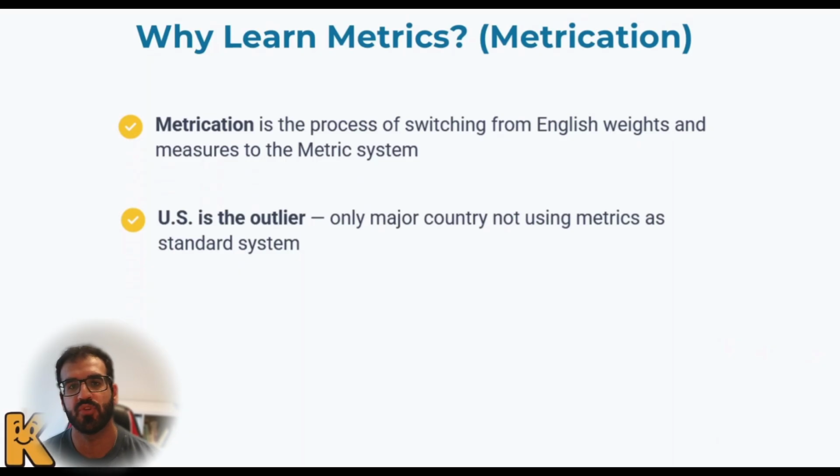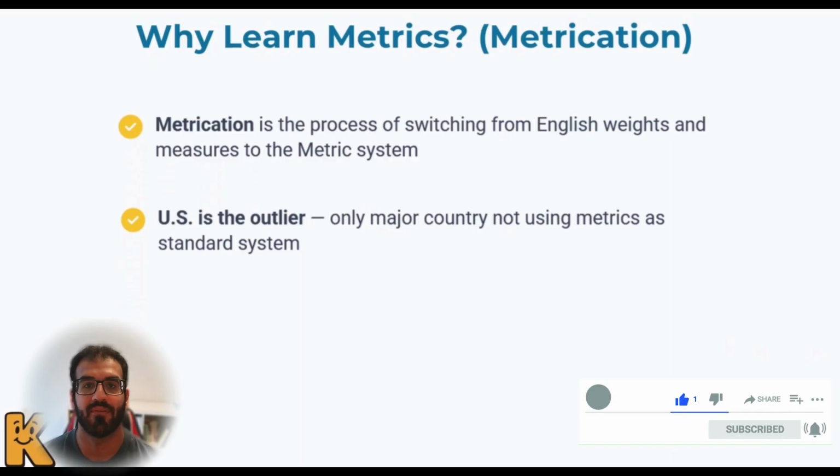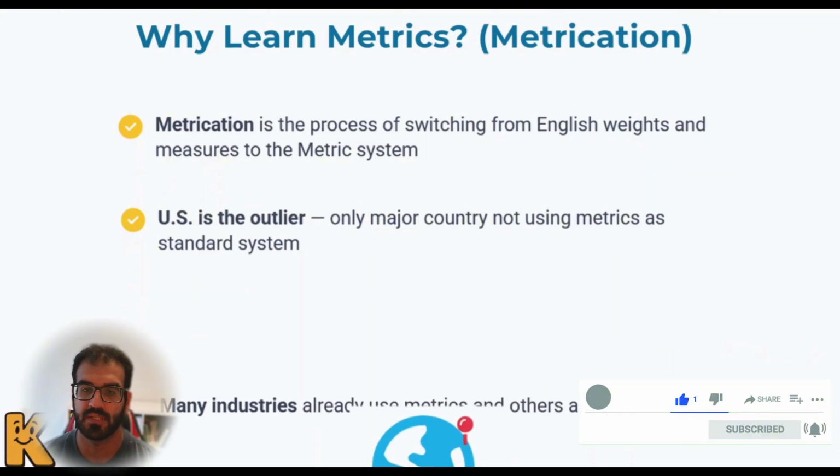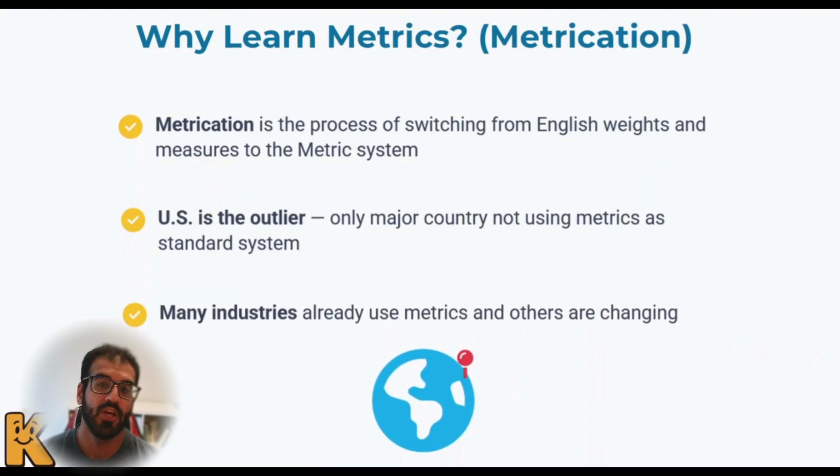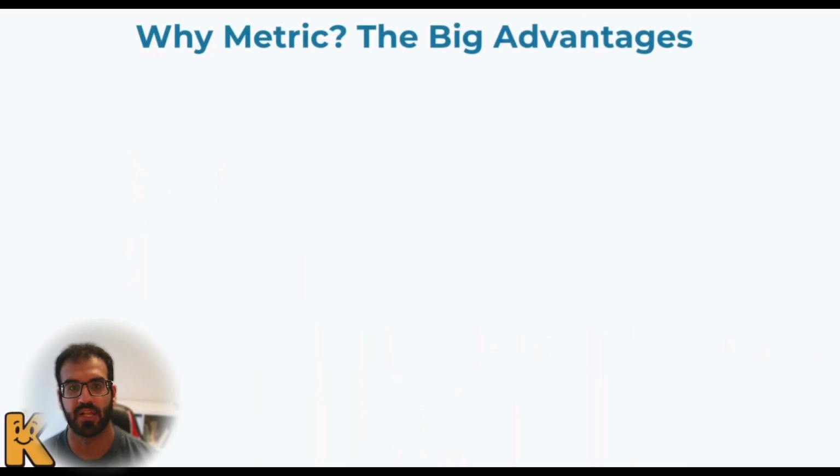After that, we have different kinds of metrics. For example, we have the English metrics, and another one is the US metrics, and after that we have the general metrics. We are going to talk a little bit about that, but our main focus is on the general metrics itself. So why do we use the metrics? Because many industries around the world are using them. Some of them use the US one, some of them use the English one, and our job is to understand completely what they actually mean. Because believe it or not, one way or another, we are going to use that in our day-to-day life.